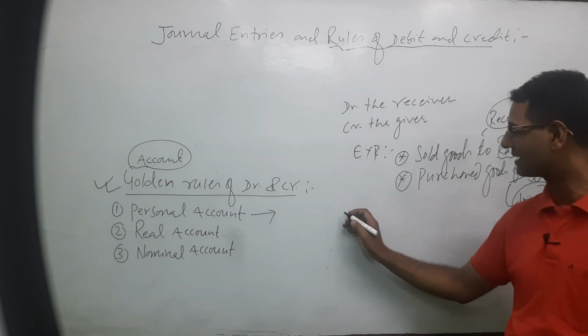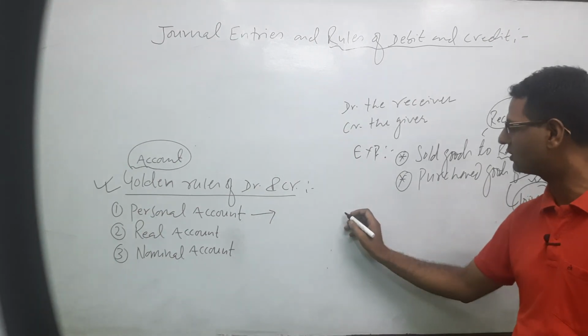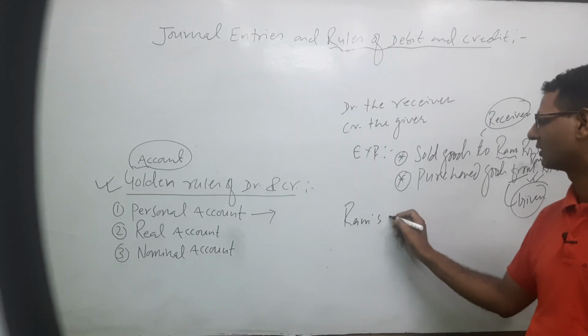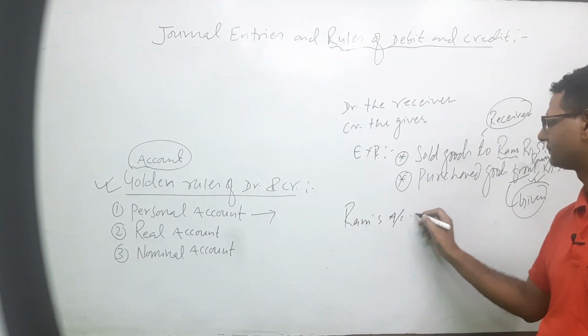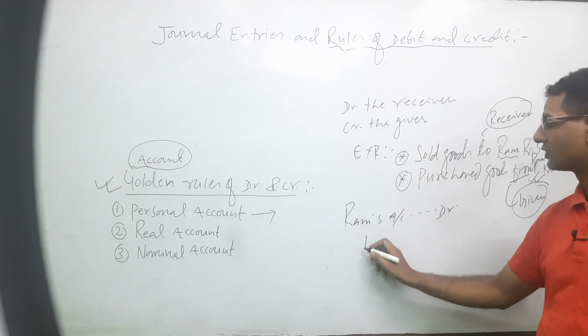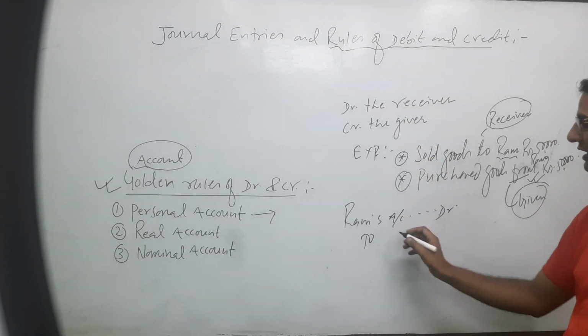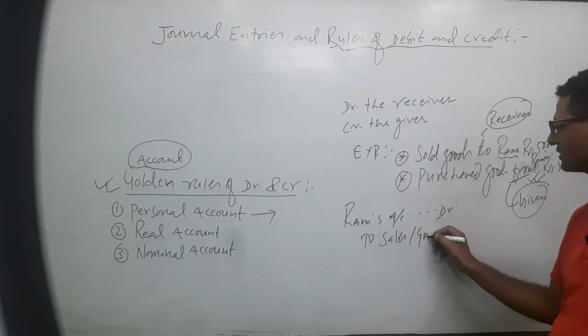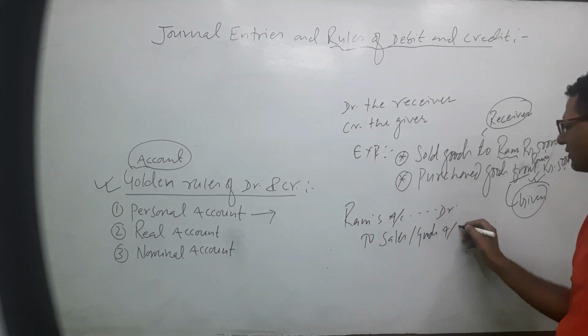So first example को entry चाहिँ, if we sold to someone, who is the receiver? Ram is the receiver. Ram's account debit, because Ram is the receiver. So what goes out if we sell? Goods go out. Instead of goods, we have to write sales, or goods लेखे पनि हुन्छ, goods account.